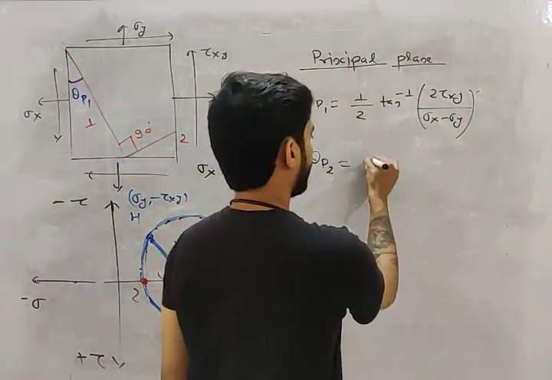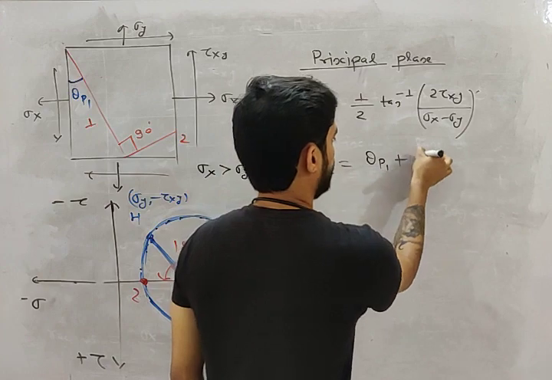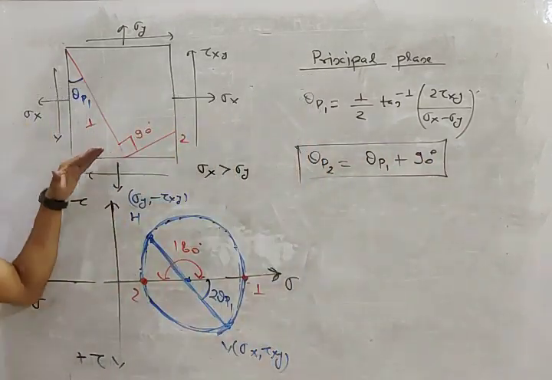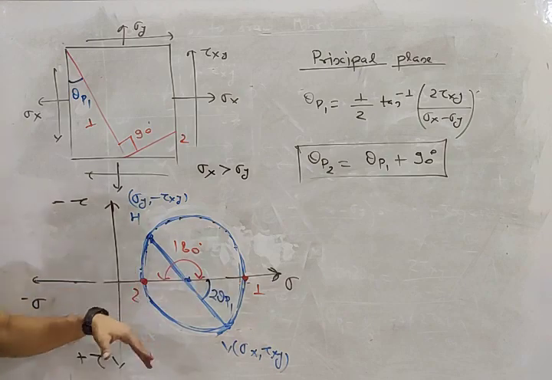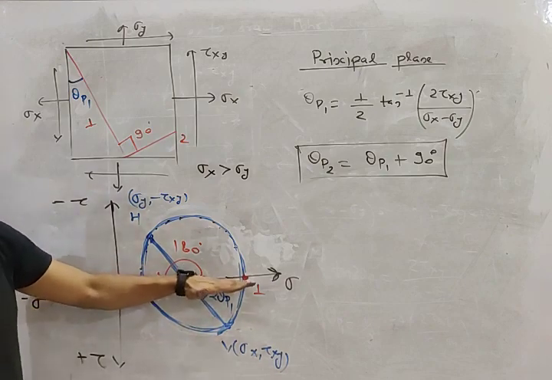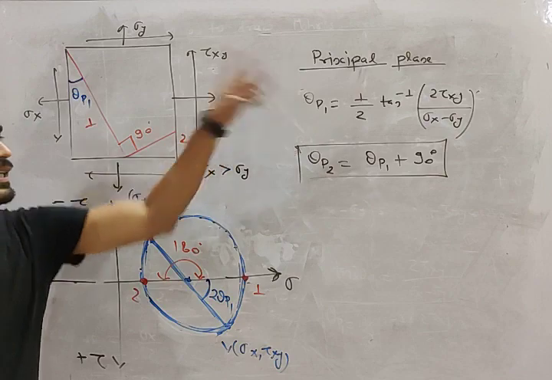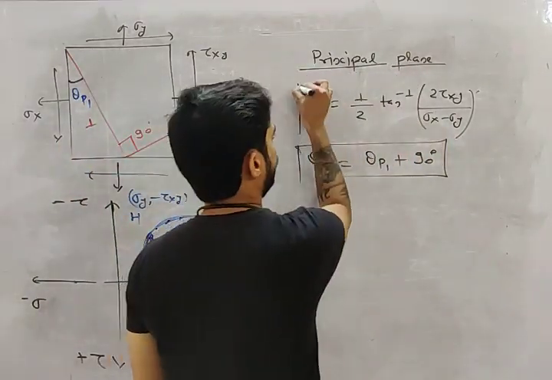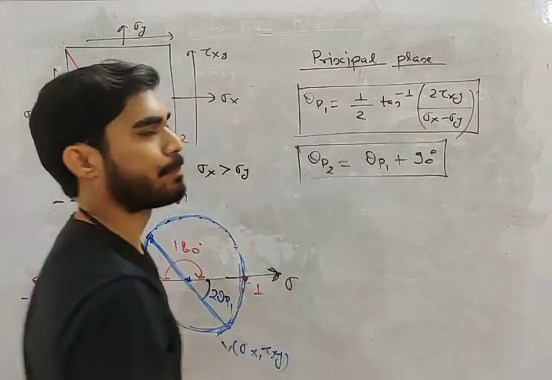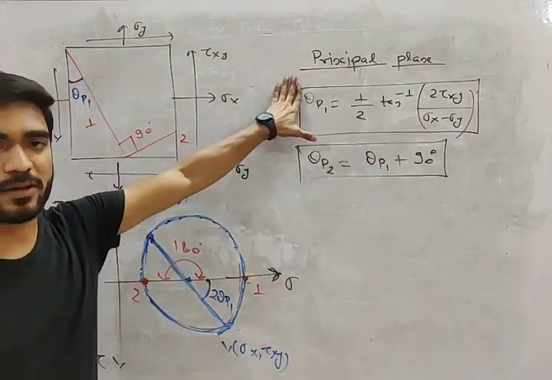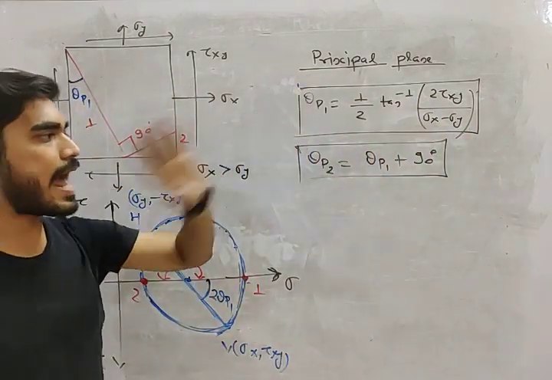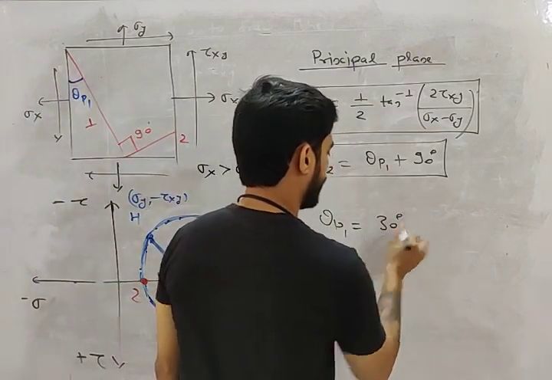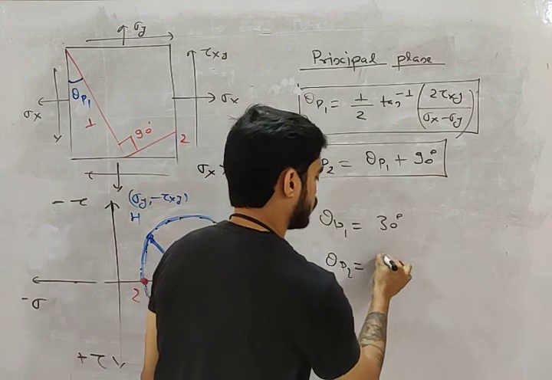Theta P2 will be equal to theta P1 plus 90 degrees, because the angle between 1 and 2 is 90. So if you have theta P1, you just add 90 degrees and you will get theta P2, my friend. You don't have to derive the equation of theta P2 separately. You just remember theta P1, and whatever you get, add 90 degrees. Suppose theta P1 is 30 degrees. So what will be theta P2?